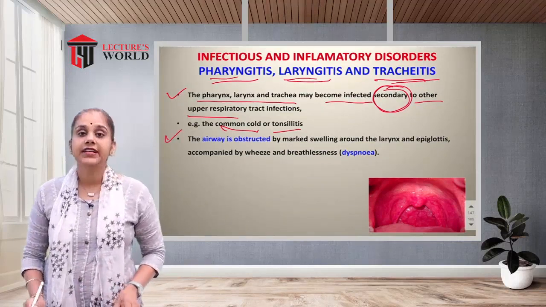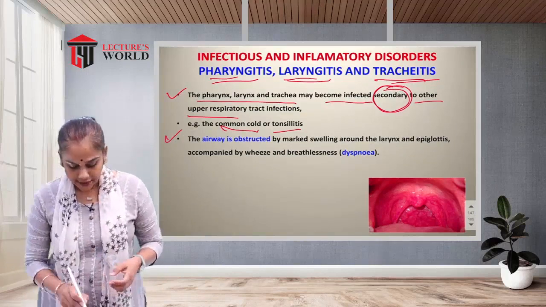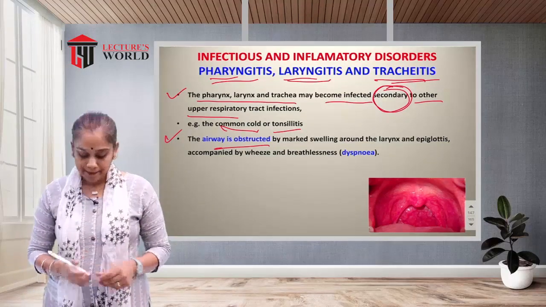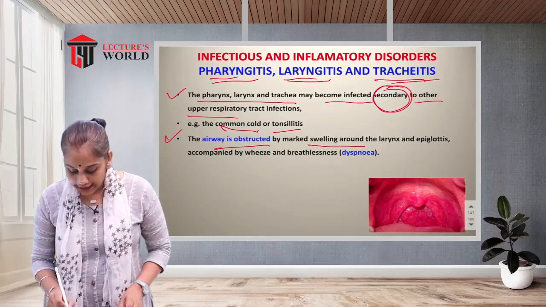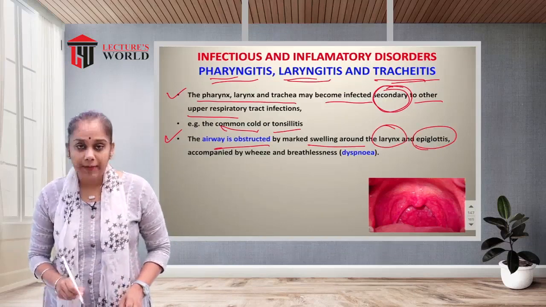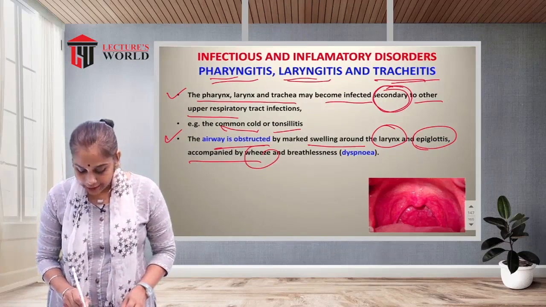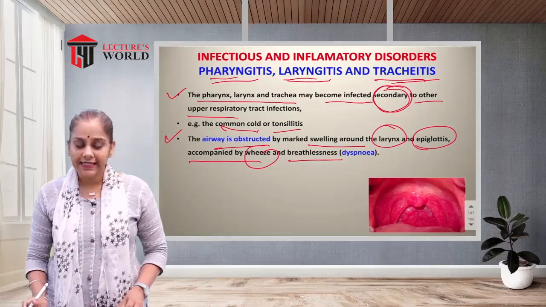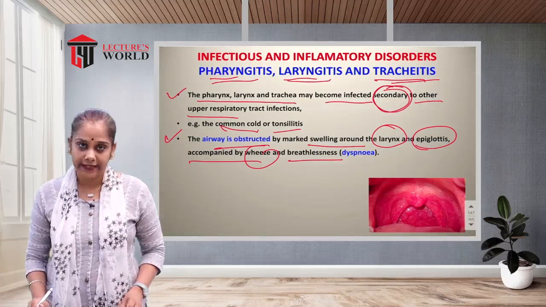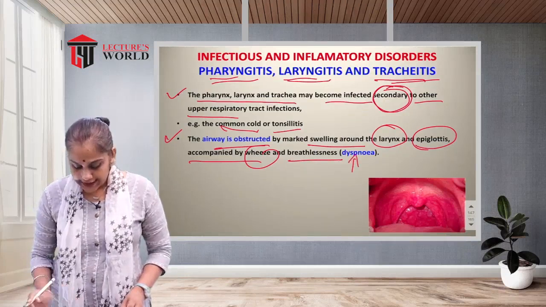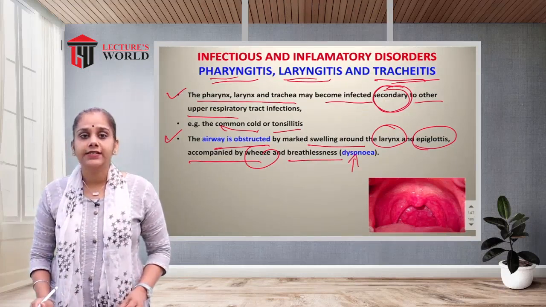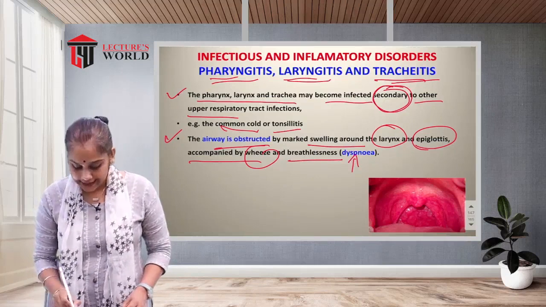Showing that the airway is obstructed by marked swelling around the larynx and the epiglottis, which is accompanied by wheeze and breathlessness. What is breathlessness? There is a difficulty in breathing. What is known as difficulty in breathing? That is known as dyspnea.